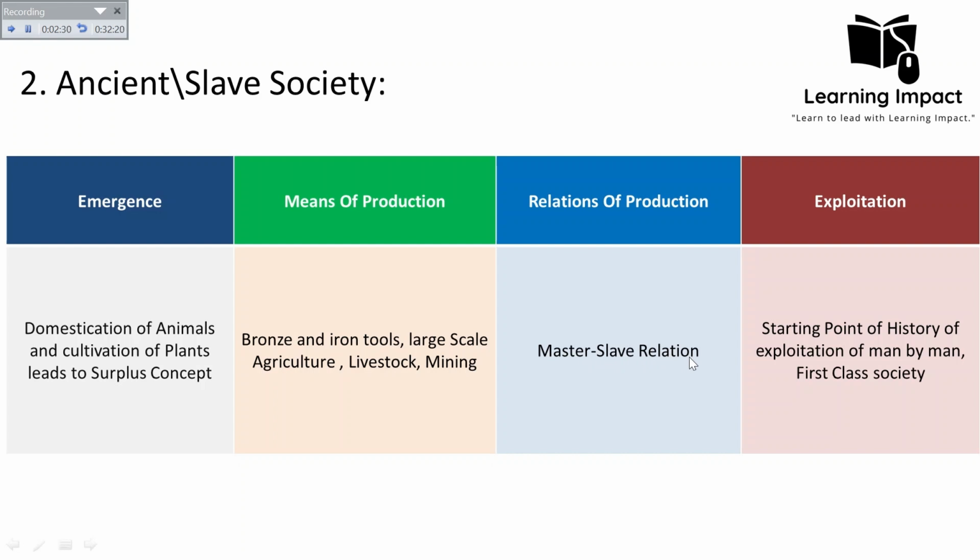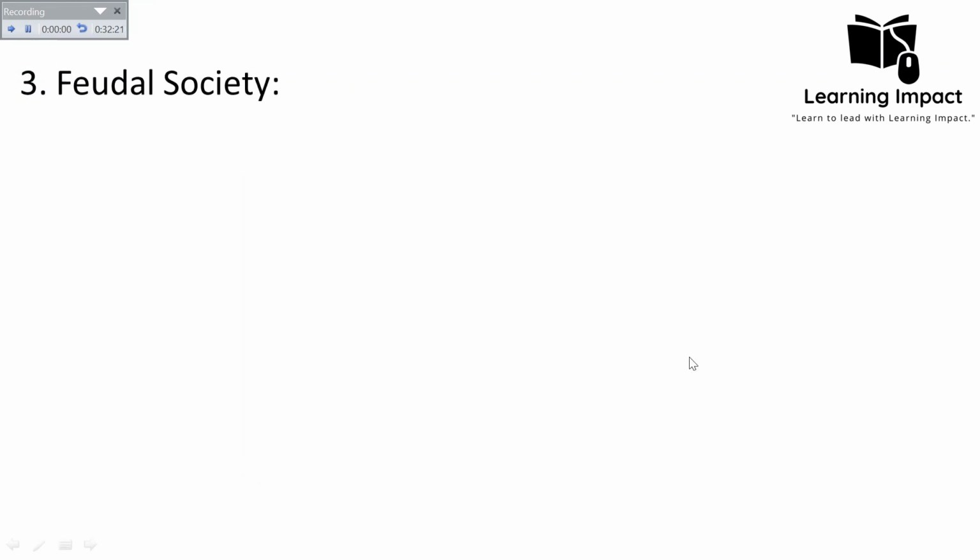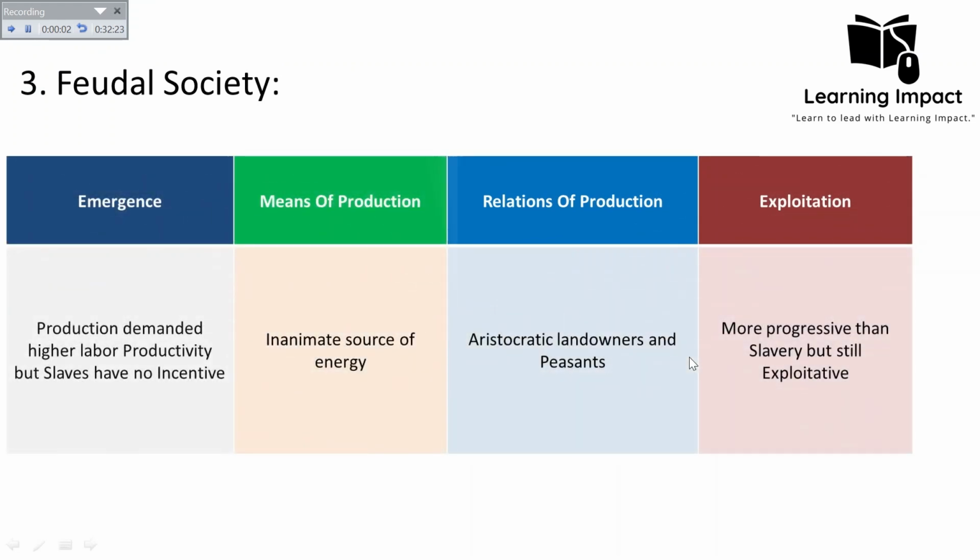Then he referred to the third stage, which he called the feudal society. He believed that the feudal society emerged because production demanded high labor productivity, but slaves have no incentive. In the slave society, there was the need for high labor productivity, but the slaves had no incentive. So they were looking for a society where they could also work to improve their own conditions.